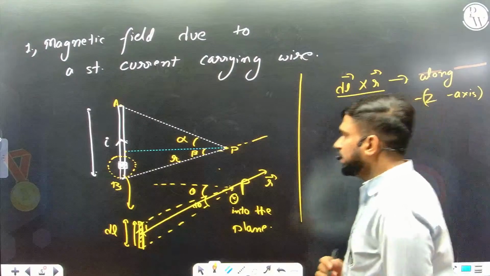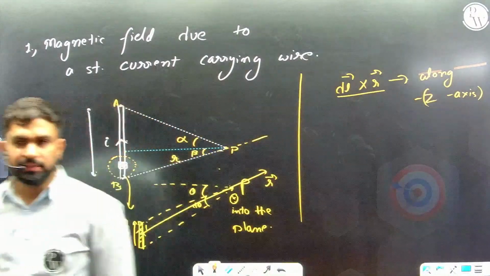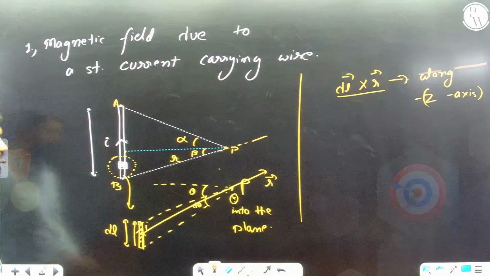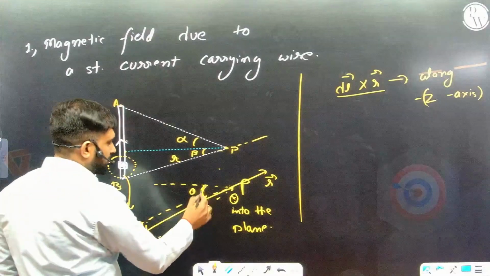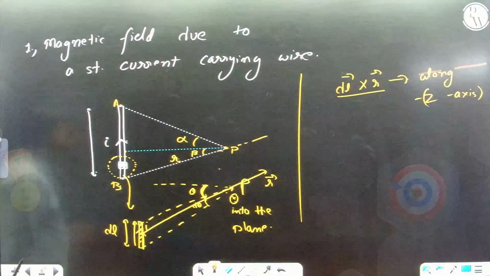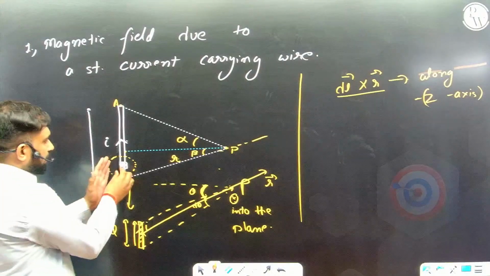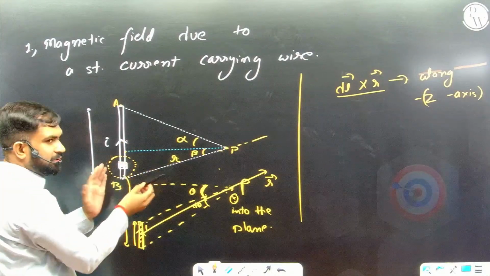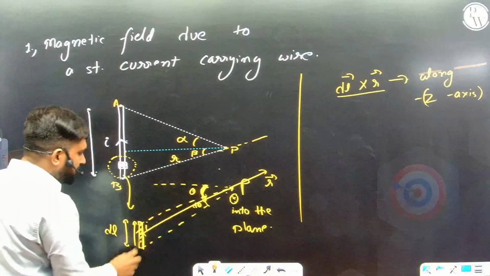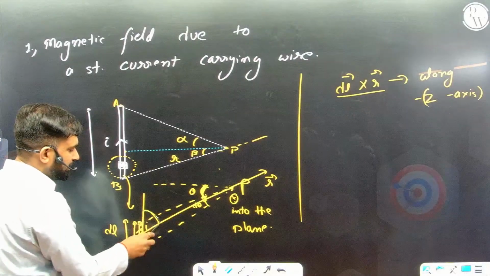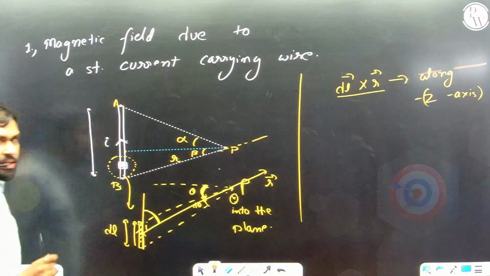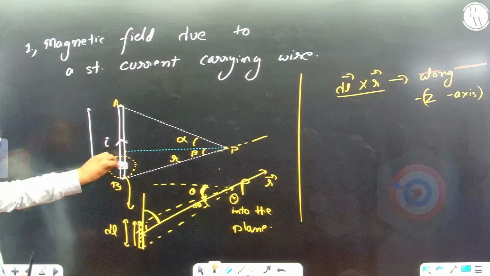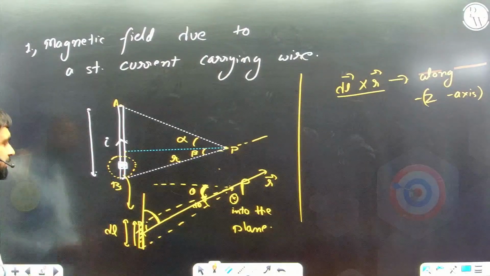Okay. Now I am writing that, and suppose this angle is theta, so I need the angle between the current carrying wire and the r vector. So if this is angle theta, then what will be this angle? Tell me. It's going to be 90 minus theta, and this is just the zoomed effect of this little element here.